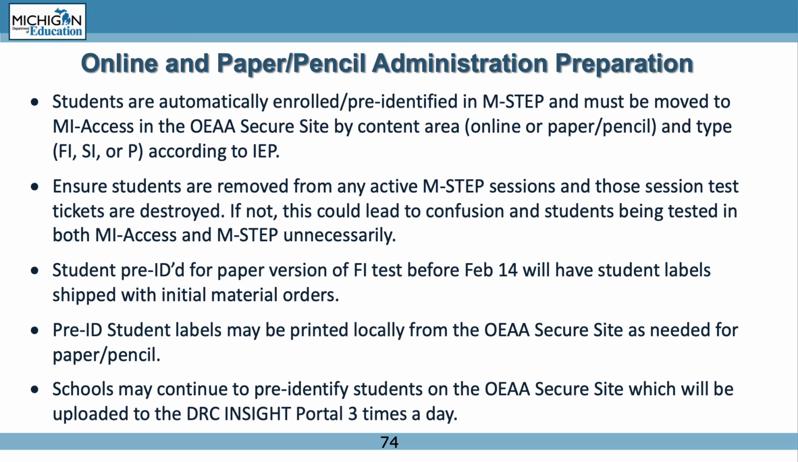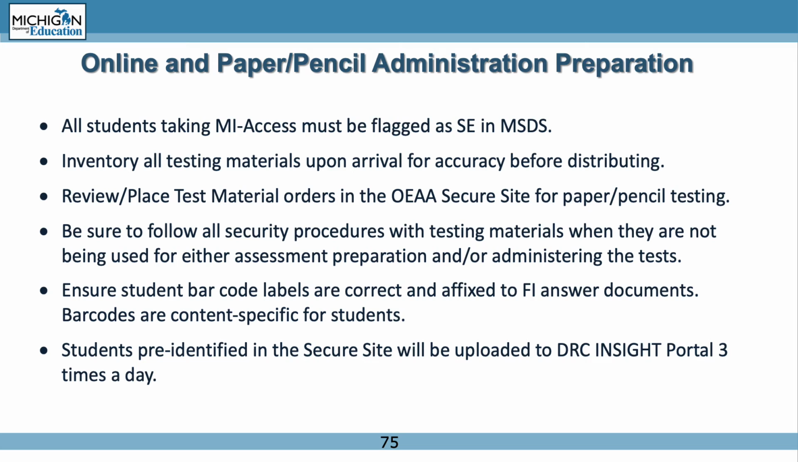Students pre-identified for paper version of FI test before February 14 will have student labels shipped with initial material orders. Pre-ID student labels may be printed from the OEAA secure site as needed. Schools may continue to pre-identify students on the OEAA secure site, which will be uploaded to the DRC Insight portal 3 times a day. All students taking My Access must be flagged as Special EDIC and MSDS.